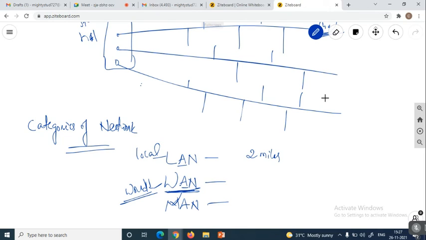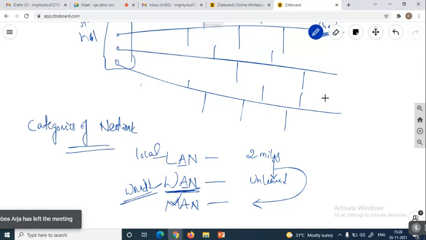Suppose one is restricted and the other is unlimited or wide. In between this restricted area and unlimited area, whatever area we are covering is the metropolitan area network. It means that if you are maintaining a particular network for a particular city, then you can say that it is a metropolitan area network. For classification and analysis, they say that for a city, or for a mandal, or for a district, if they are maintaining one area network, then it is a metropolitan area network.